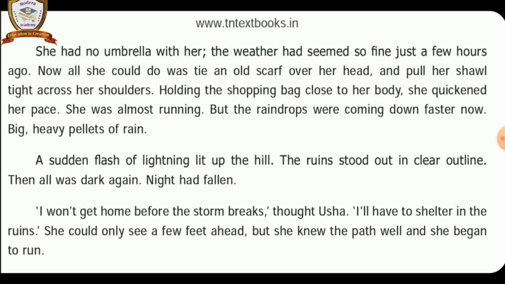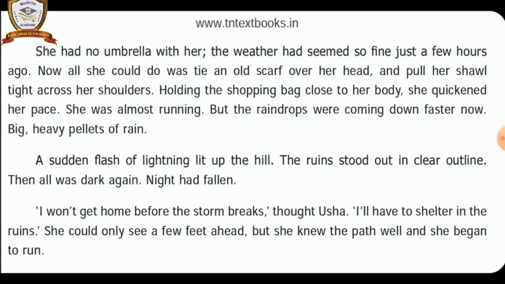And the next one: a sudden flash of lightning lit up the hill. The ruins stood out in clear outline. Then all was dark again. Night had fallen. Usha happened to see the ruined house of the haunted hill.